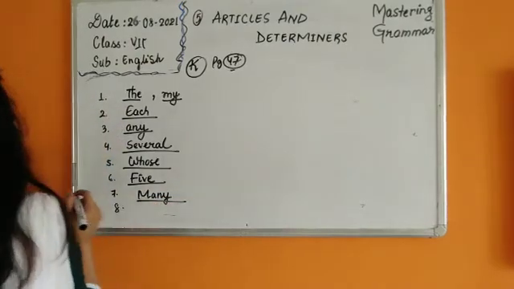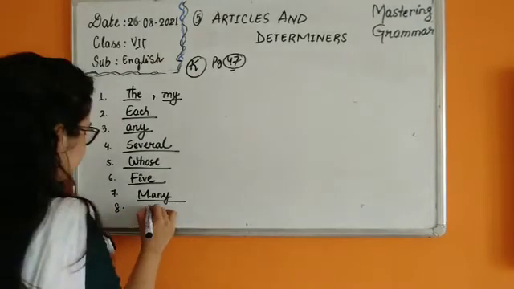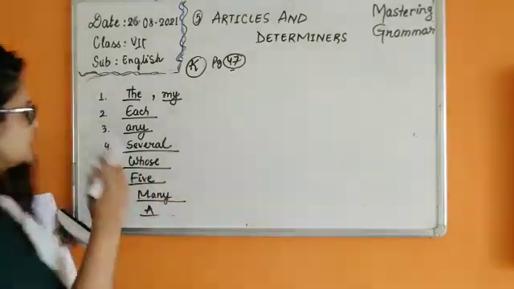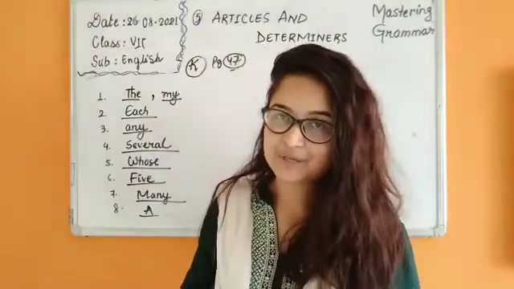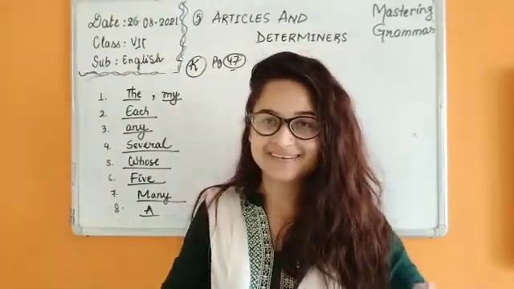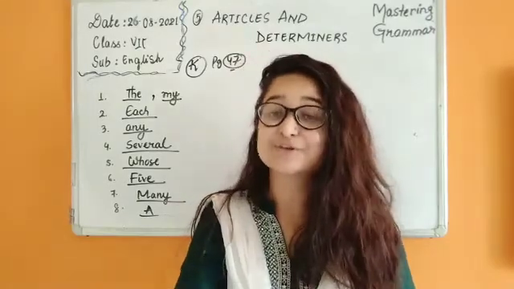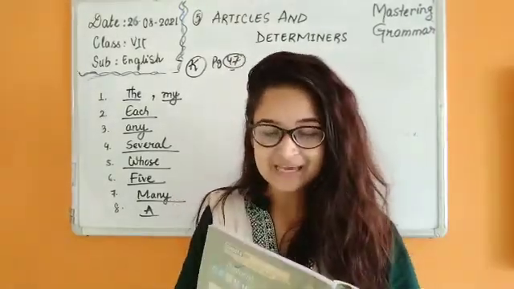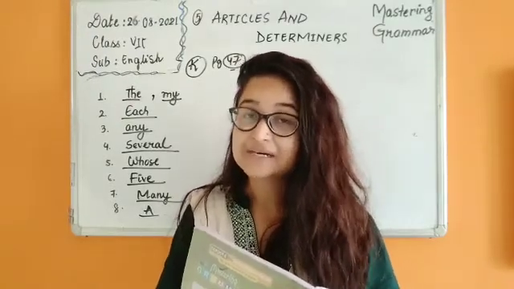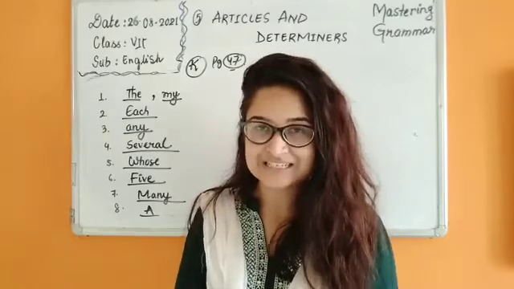And number 8. Dash beggar stood at my doorstep seeking alms. A beggar. Okay? So see, children, we are done with this exercise as well. So with this, children, we are done with our fifth chapter also. See, we were so quick in learning because we had finished nouns and adjectives beforehand only, and this chapter was quite easy. I hope you learned the determiners, and now you know about the use of articles as well.